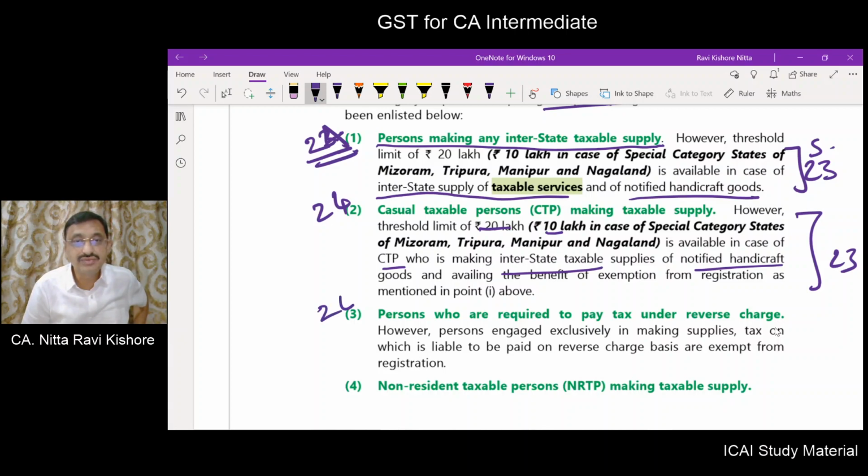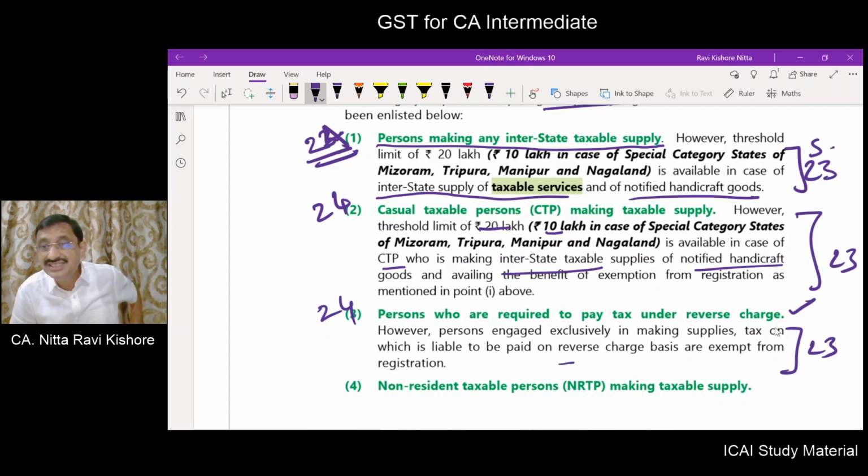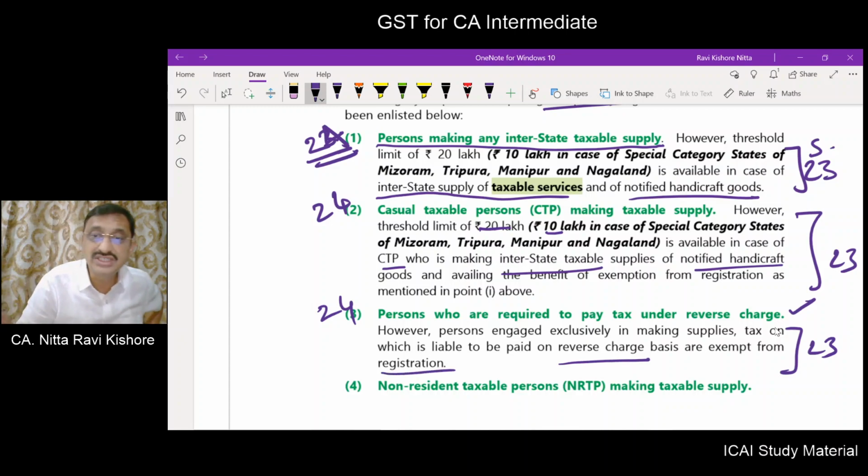Next, what does section 24 say? Persons who are required to pay tax under reverse charge should compulsorily get themselves registered irrespective of the threshold. But what does section 23 state? Section 23 states that if you are exclusively engaged in making supplies which are liable to tax on a reverse charge basis, you are exempted from registration. That's what section 23 states.